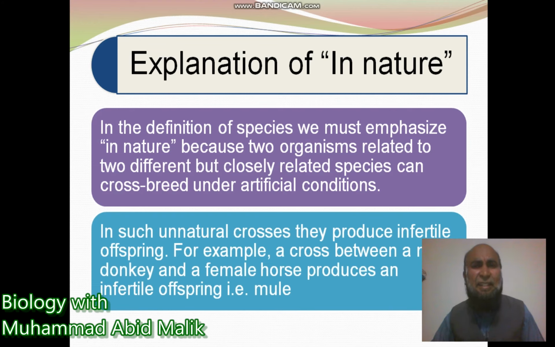Explanation of "in nature": in the definition of species, we must emphasize "in nature" because two different but closely related species can cross-breed under artificial conditions. Let's see an example of unnatural crosses. For example, a cross between a male donkey and a female horse produces an infertile offspring, the mule. So that does not comply with the definition of species.